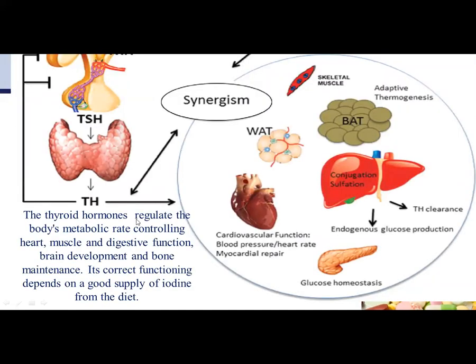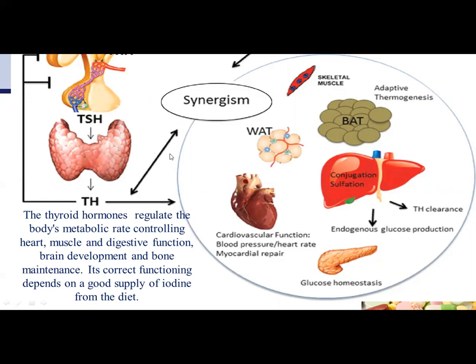The thyroid hormone regulates the body's metabolic rate, controlling heart muscle and digestive functions, brain development, and bone maintenance. Its correct functioning depends on a good supply of iodine from the diet. These are the main functions written over here about the thyroid gland, and this is the right side. This is the clear picture of the thyroid gland.